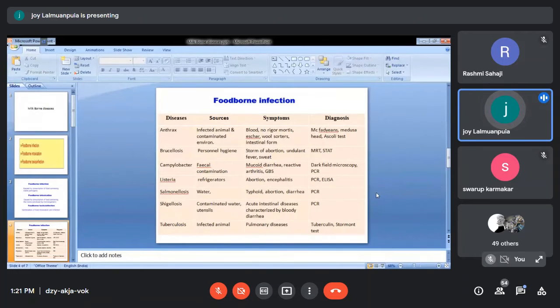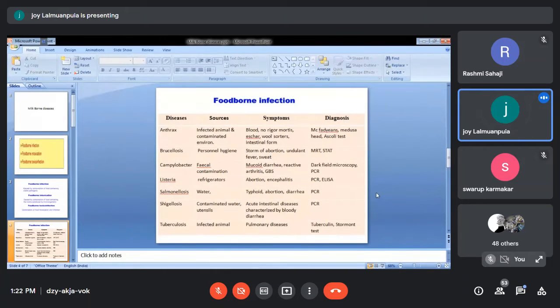Then comes your tuberculosis. Tuberculosis, again, this is because of the infected animal. Many a times, such animals may not be diagnosed. So sometimes because of the misdiagnosis, people will milk the cow, or they will slaughter the animal because of its weak nature.